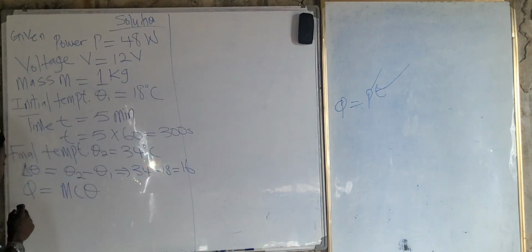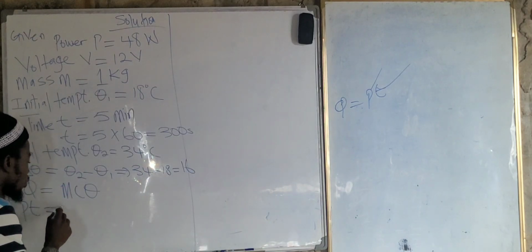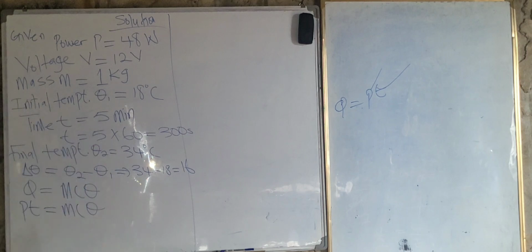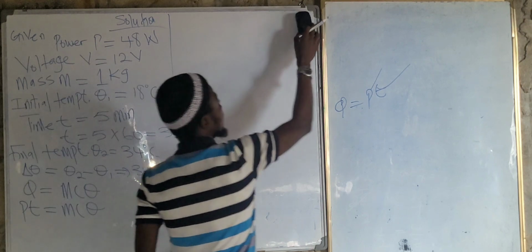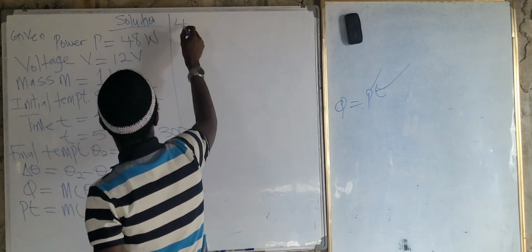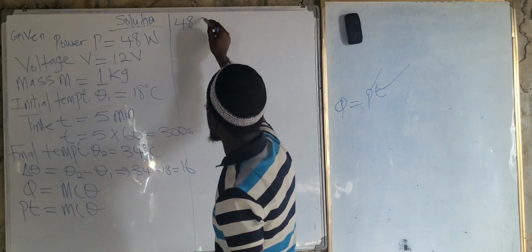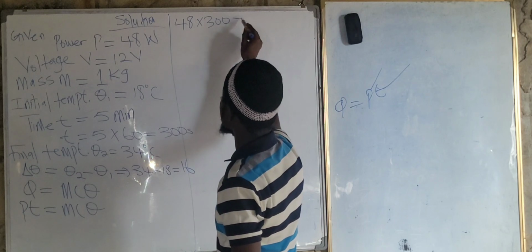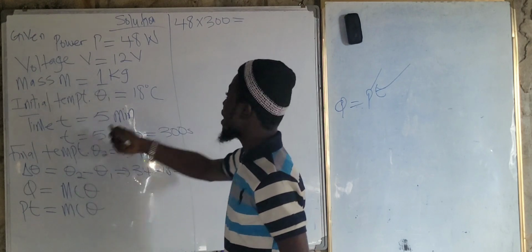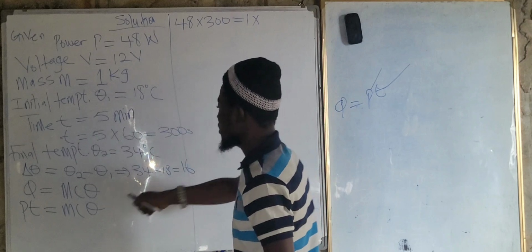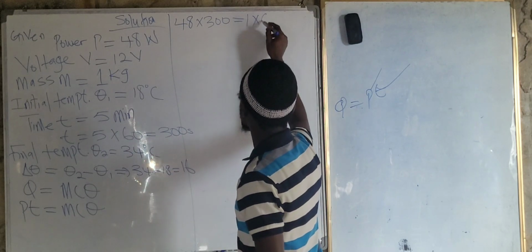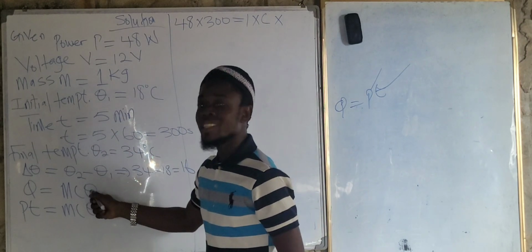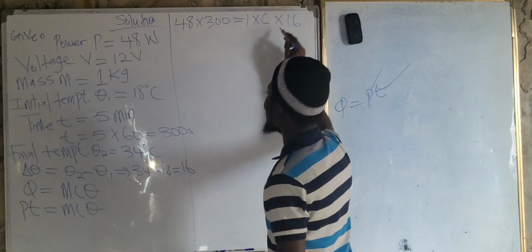Now we say PT is equal to MC theta. Power is given to us. We substitute the values: 48 times time, 300, equal to mass, which is 1, times specific heat capacity C, times theta, which is 16. This is how simple this question was.